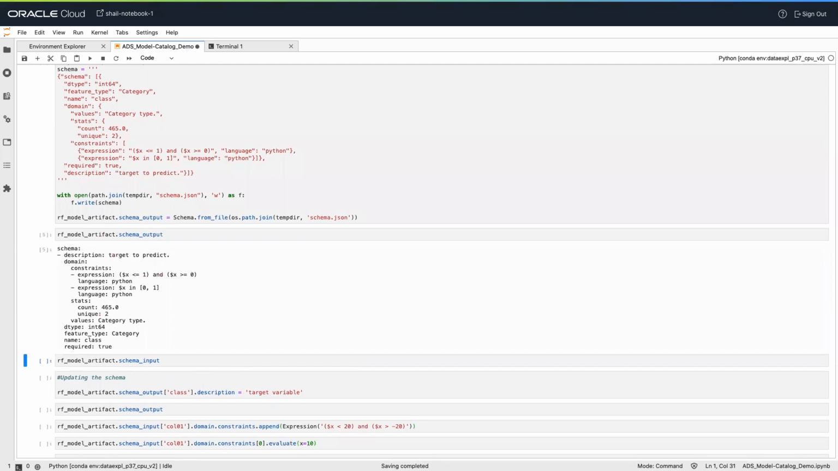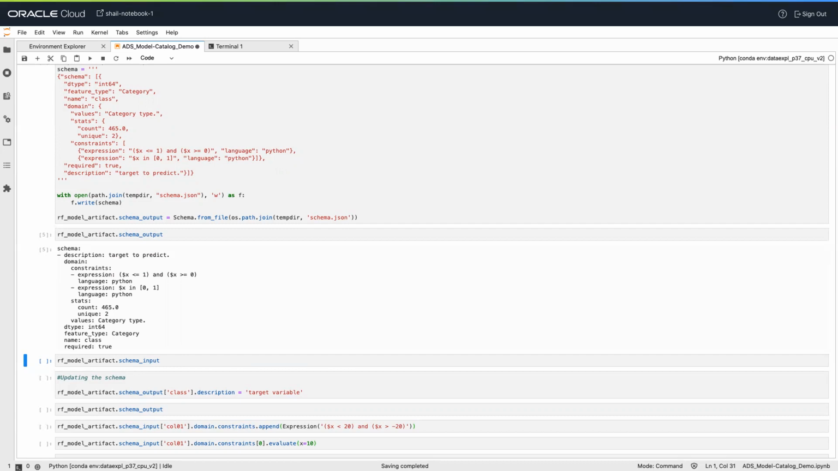The schema object contains the following fields: description of the data in the column; domain, a data structure that defines the domain of the data, that is, what are the restrictions on the data; constraint, a data structure that is a list of expression objects that defines the constraint of the data; expression, a string representation of an expression that can be evaluated by the language corresponding to the value provided in the language attribute; language, the default value is Python, and as of now, only Python is supported.